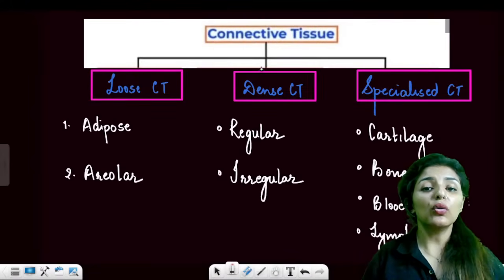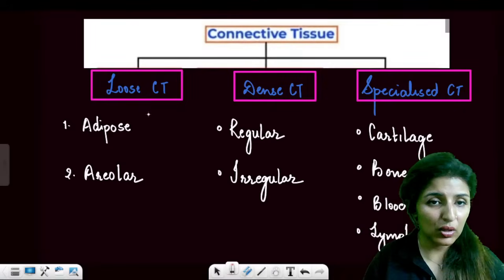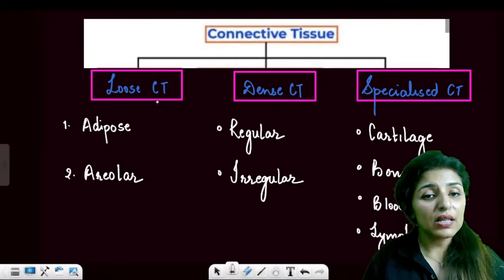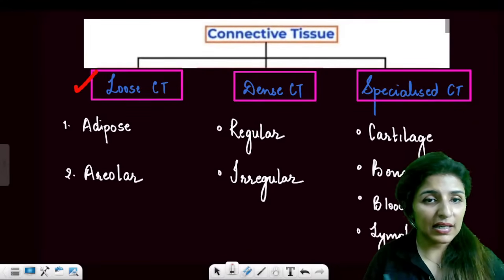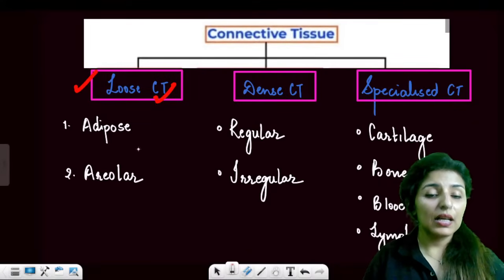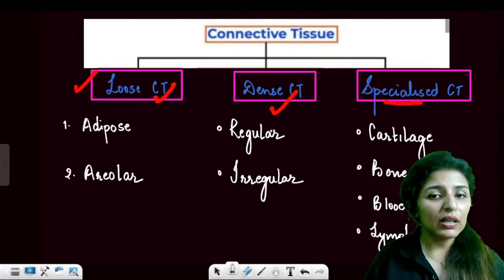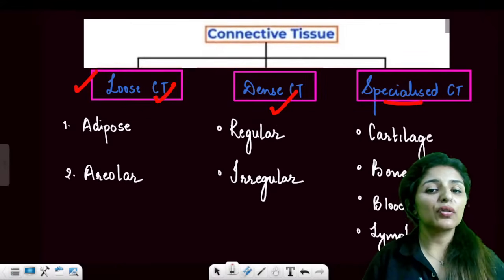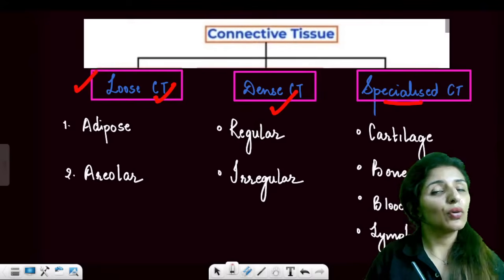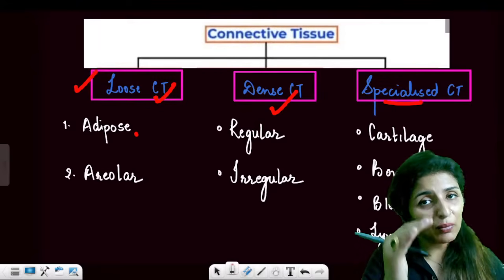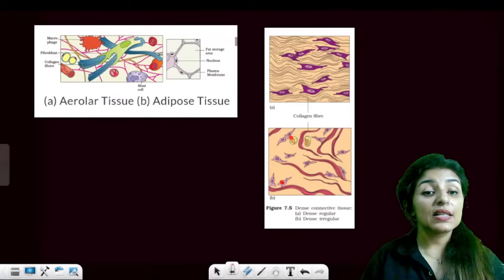Now, moving on to connective tissue. The third and the most abundant tissue is the connective tissue. So we have three types. One is the loose connective tissue, we have dense connective tissue, and we have specialized connective tissue. Loose connective tissue is further of two types, adipose and areolar. Dense connective tissue is again of two types, regular and irregular, and specialized connective tissue is of four different types. So first of all, you must remember this classification. Clear to everyone?